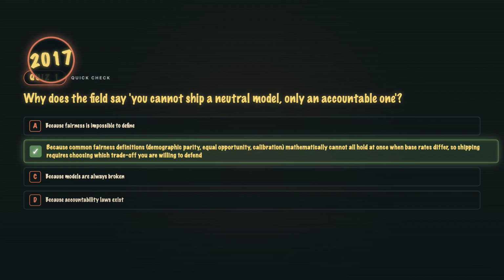B. Chouldechova 2017 and Kleinberg, Mullainathan, Raghavan 2016 proved this. When base rates differ across groups, the three standard fairness criteria are mutually incompatible. You cannot dodge the choice. You can only make it consciously and document what you gave up.